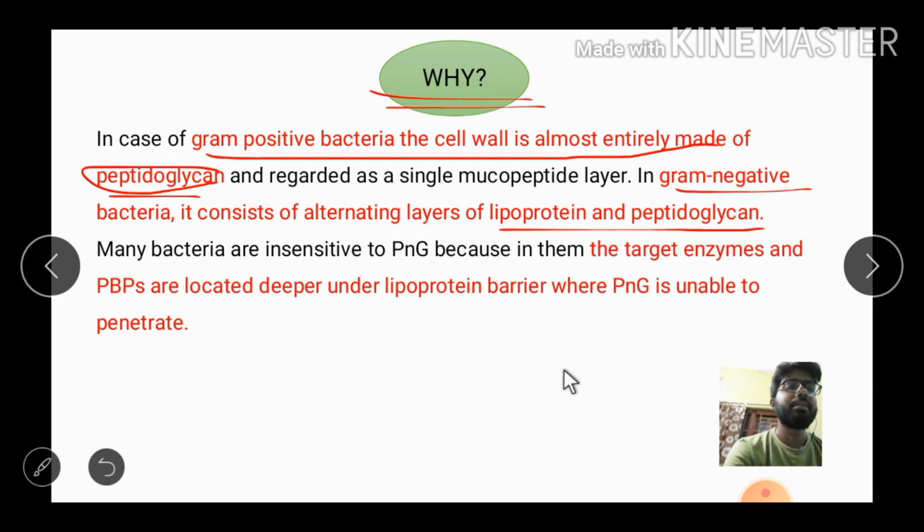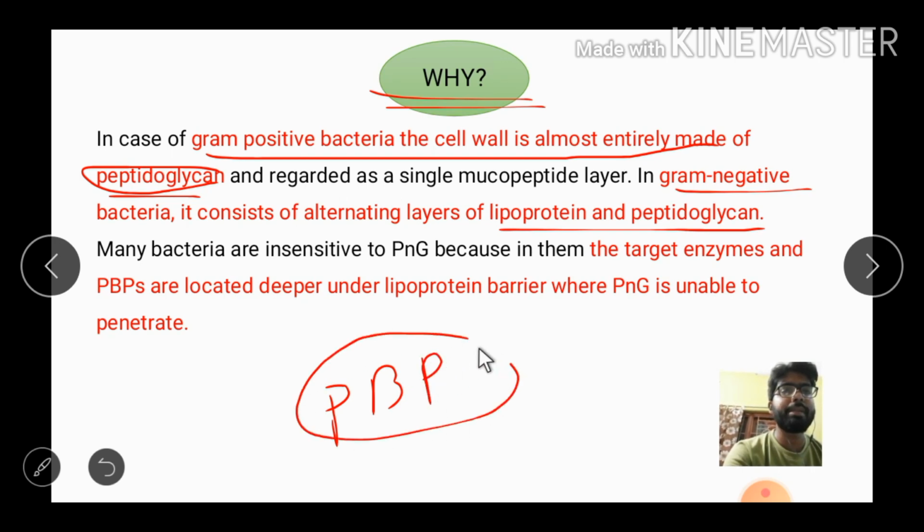Penicillin binding protein is very much essential. Penicillin must bind to this protein.